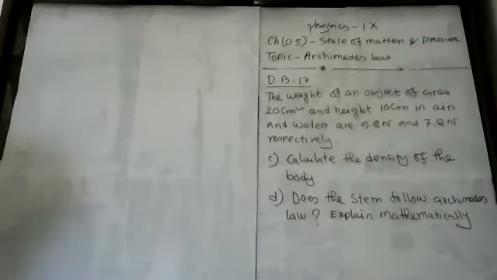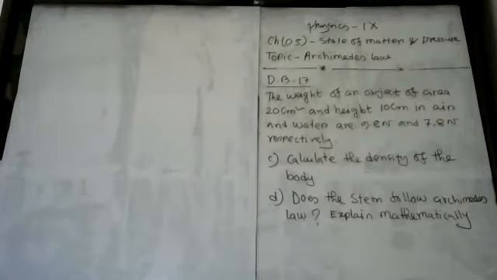Okay. So this is another board question, just like the previous one. This is another board question, my student. Dhaka Board 17. The weight of an object of area 20 centimeters square and height 10 centimeter, in air and water are 9.8 Newton and 7.8 Newton respectively. This is a complex sentence.